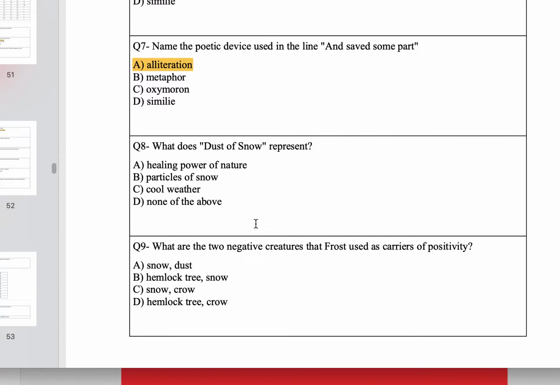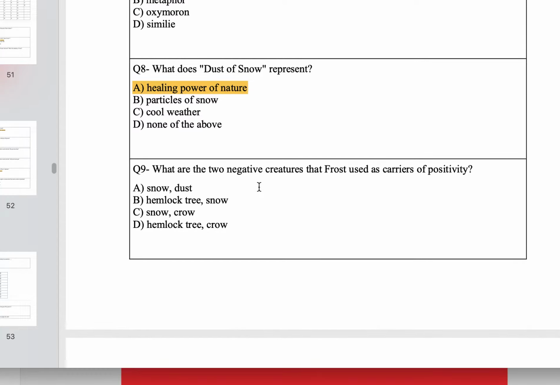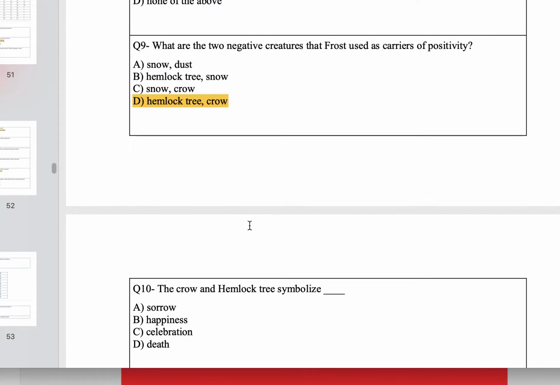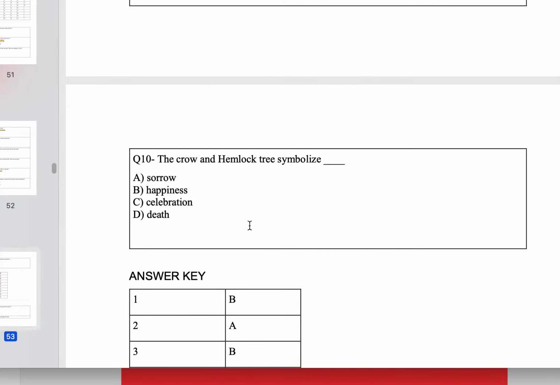Question number 8. What does dust of snow represent? A. Healing power of nature. Question number 9. What are the two negative creatures that Frost used as carriers of positivity? Hemlock tree and crow. This, my dear students, is a very important question. Please learn it. Hemlock tree and crow are the two negative creatures or symbols. Question number 10. The crow and hemlock tree symbolize sorrow.